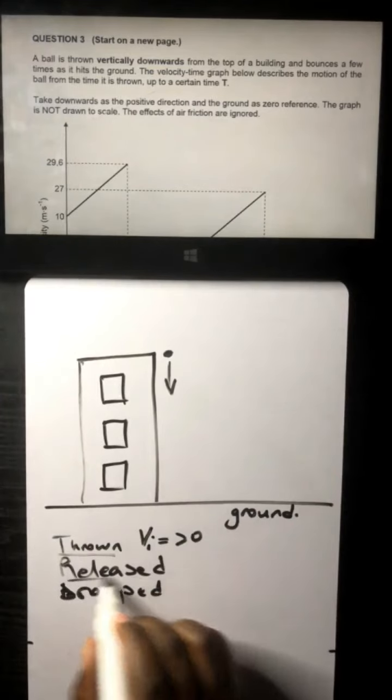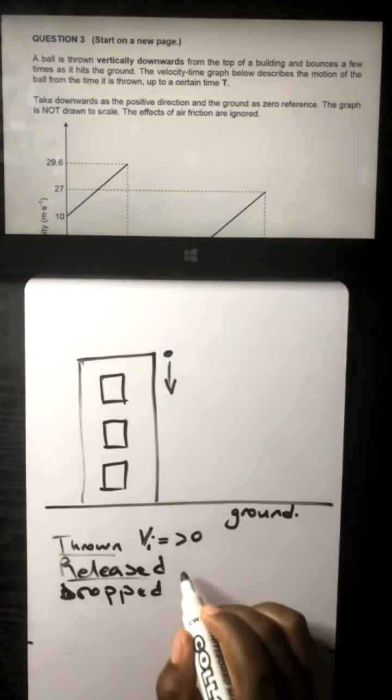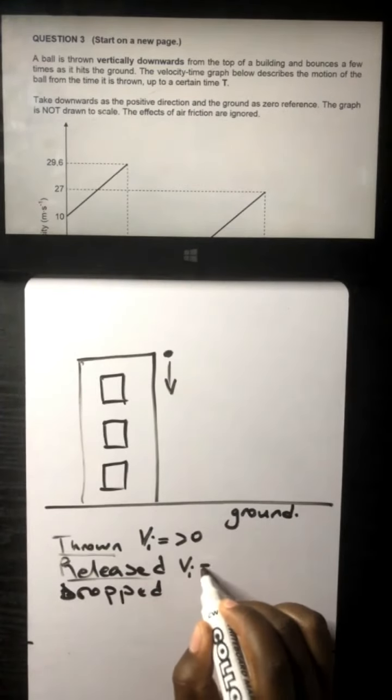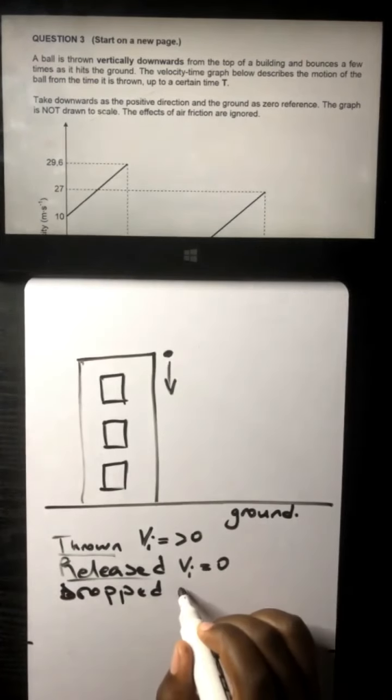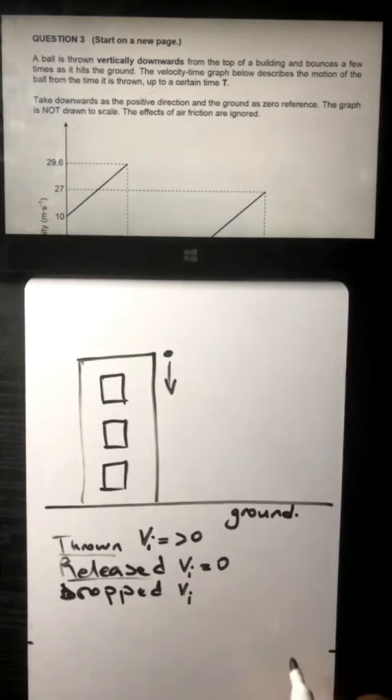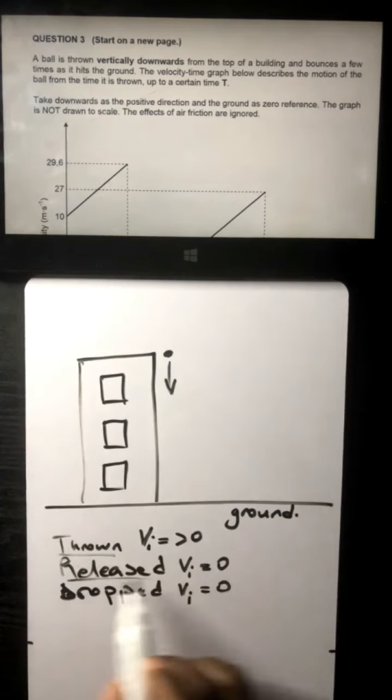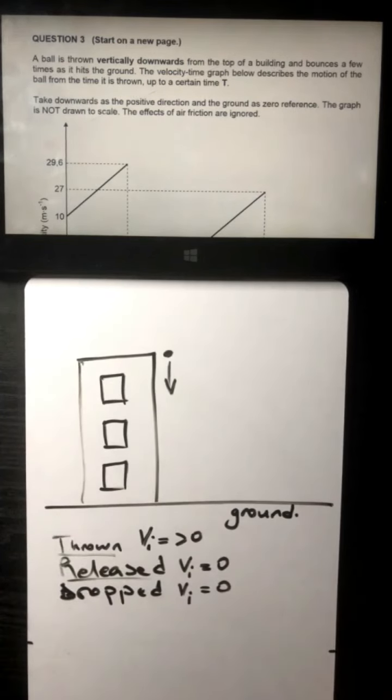But if an object is being released, its initial velocity is equal to 0. If they used the word dropped, it means its initial velocity is equal to 0. Very, very important, ladies and gentlemen, to notice the difference between those words.